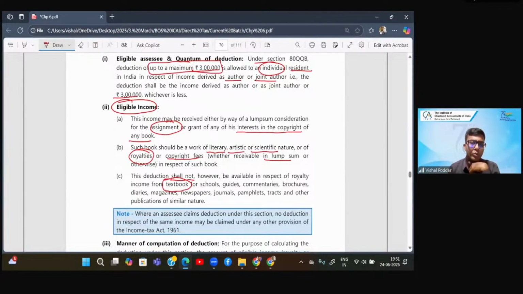So for schools, we have all those Bal Bharati books. Some authors may have contributed to those books. They are not eligible for this deduction. Similarly, in schools, we had those guides, some commentaries, some diaries, magazines. All these are not eligible. Only the books of artistic, literary, or scientific nature are eligible.